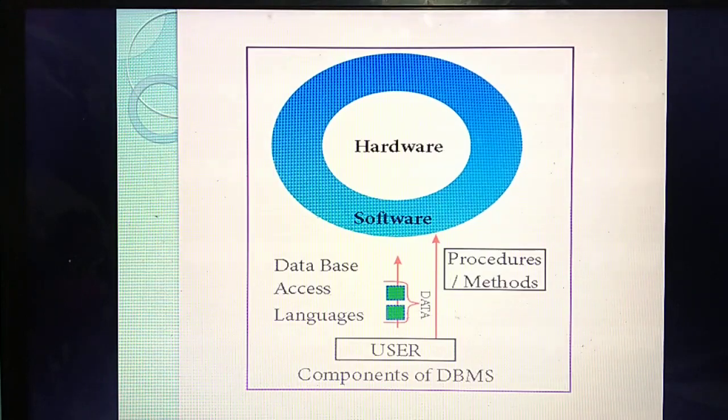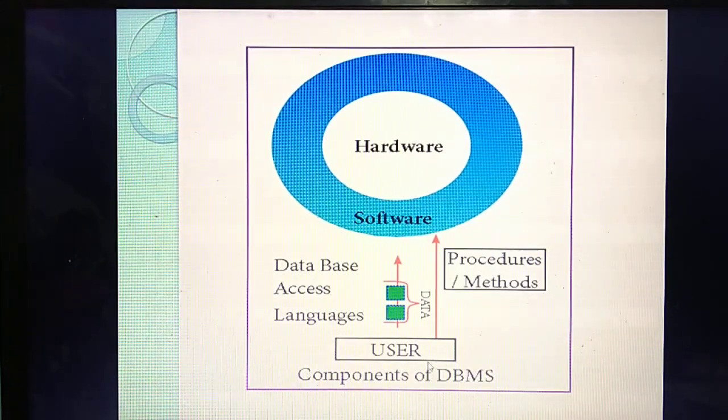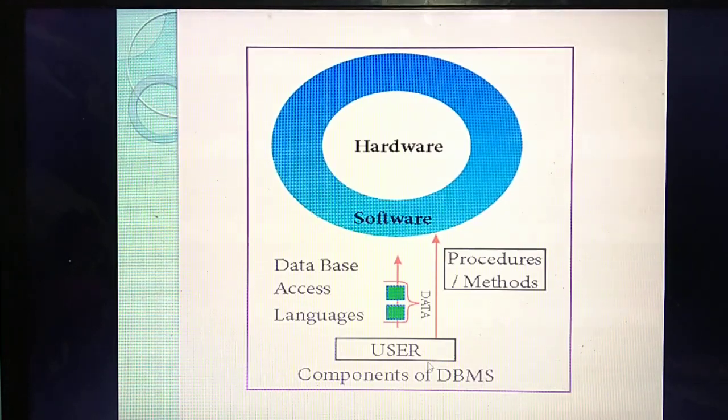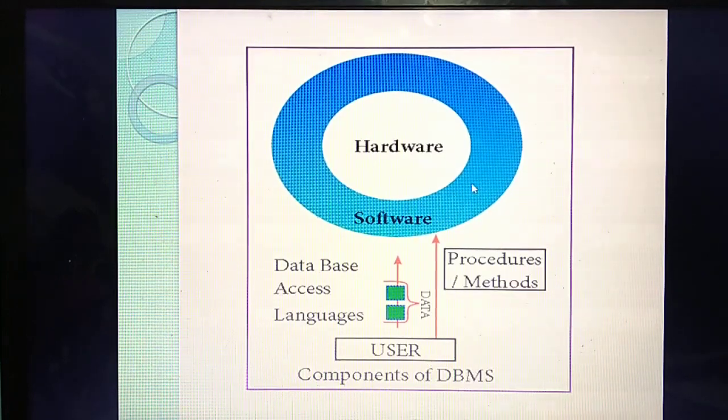Okay. So listen. You are giving data to the software, and each data will have some procedures and methods. What do you mean by procedures and methods? In physics practicals, before you do the practical, you should write a procedure. What is the use of the procedure? It tells you how to work with the device, and you should write it in steps, isn't it? So if you are giving some data, you should give the data based on procedures and methods.